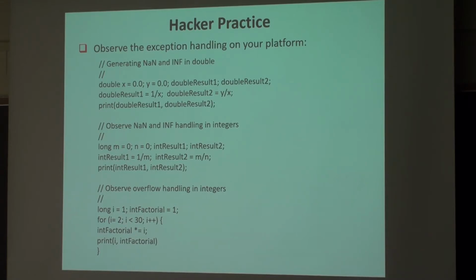Okay, I didn't hear a lot of clicks of a keyboard. Let me pull that, what are your observations? I'll pull it, okay? If your answer is just the same as other people, you don't have to say it again, okay? But please verbalize your answer. About the first one, in generating the not a number and infinity, what do you get for double result 1, which is 1 divided by 0 in floating point? What do you get?